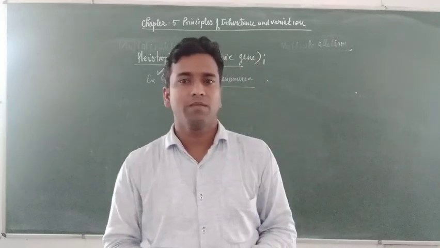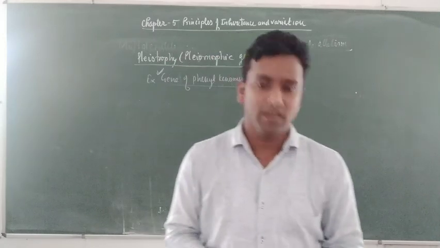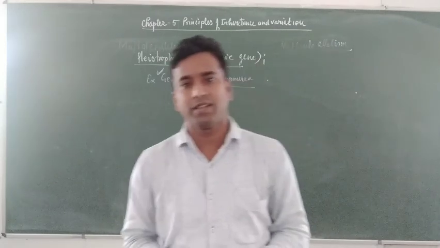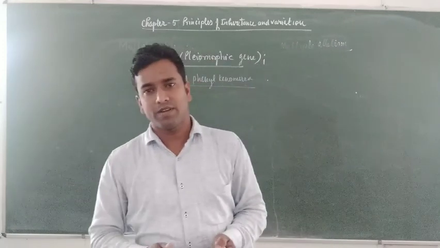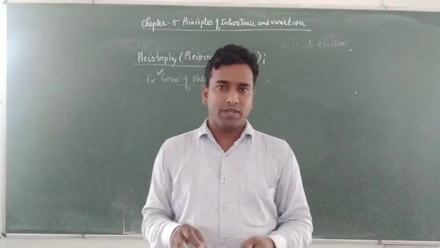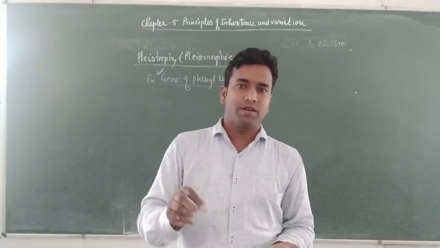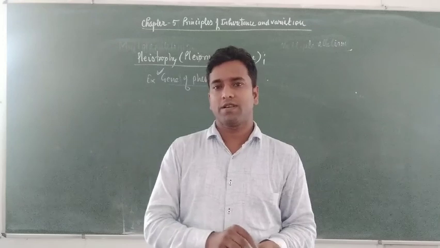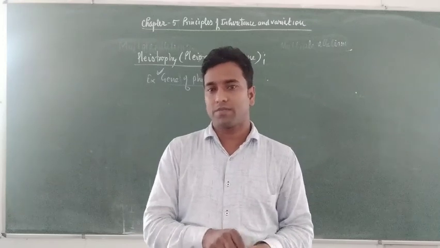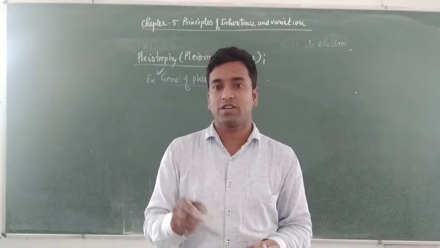Now students, incomplete dominance, codominance, multiple allelism and pleiotropy are discussed in this chapter. Incomplete dominance and codominance are the best exceptions to the law of dominance, and this is the interaction of one gene.